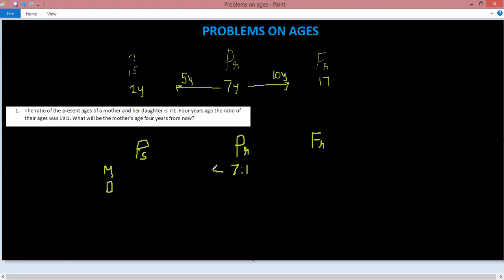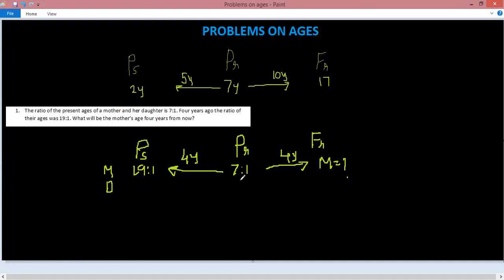4 years ago, so when I move back, this is 4 years ago, the ratio of their ages was 19:1. What will be the mother's age 4 years from now? So 4 years from now, what is being asked is the age of the mother. This needs to be predicted.